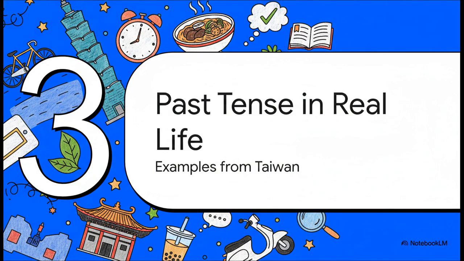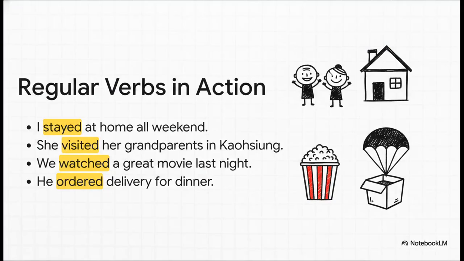Okay, theory is one thing, but let's see how this all works out in the real world. We're going to look at some examples you could actually use every single day here in Taiwan. Here are those nice, well-behaved, regular verbs, just doing their thing. I stayed at home. She visited her grandparents. We watched a great movie. He ordered delivery. See that? All of them just have that simple, predictable ed at the end.